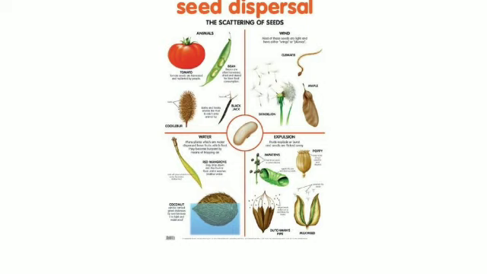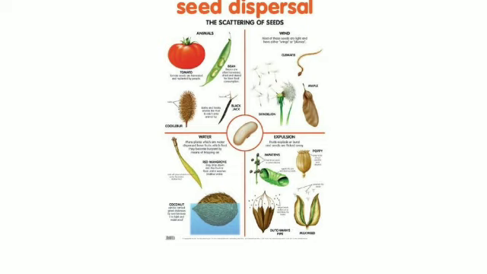Next is seed dispersal. Seeds are developed from the ovule. Seeds contain an embryo enclosed in a protective seed coat. Plants produce a large number of seeds. When these seeds fall down, they start growing.